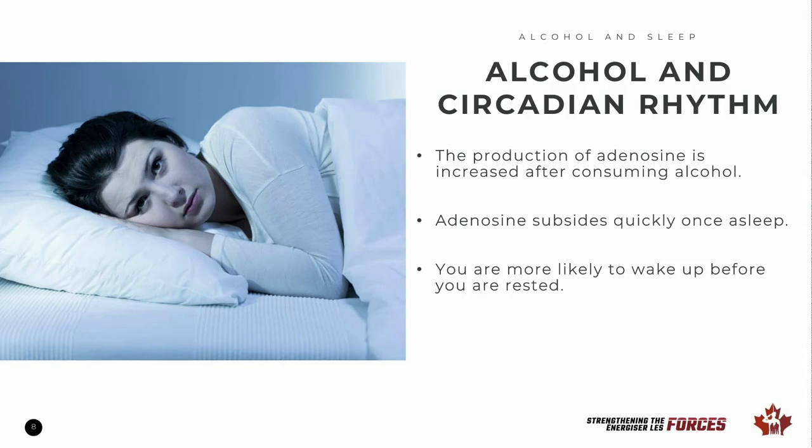However, as you sleep, levels of this chemical decrease quickly, meaning that you are more likely to wake up before you're actually rested. This experience will, overall, disrupt your circadian rhythm. Because circadian rhythms influence all of our bodily functions, disruptions to these rhythms can affect not only our sleep, but other systems as well, including poor liver function.